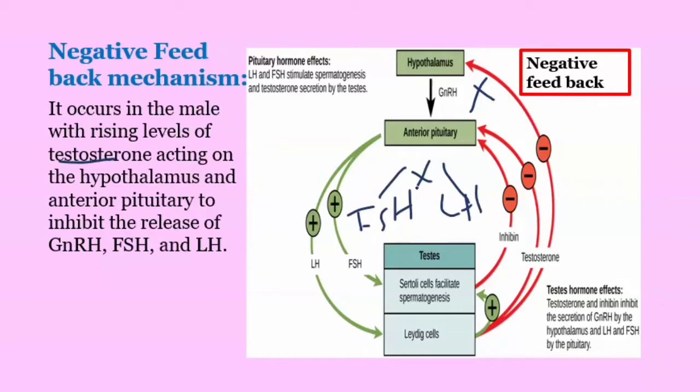Ultimately, we don't have much sperm production. This is how testosterone acts in controlling the sperm production. Already we know that to initiate the sperm production, I need testosterone hormone. The same testosterone hormone, when the levels become too high, itself stops the sperm production process. This is one of the negative feedback mechanisms.